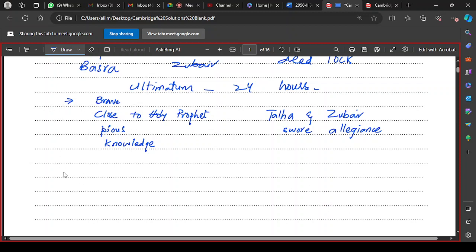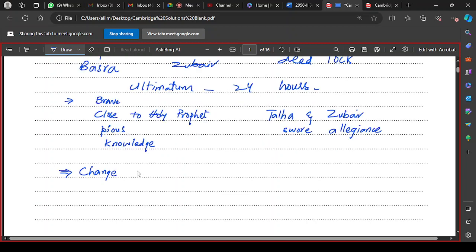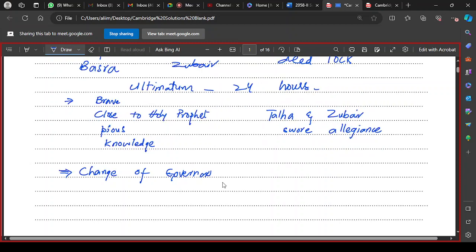After being elected the caliph, the first thing he did was change the governors. Change of governors was the first step which Ali Radhiyallahu anhu took. He noticed that Usman faced a lot of problems because of the allegation of nepotism, that he had appointed his relatives on the key posts.